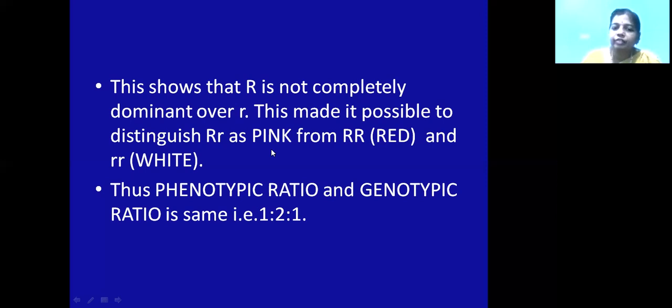Then sight. You may have normal sight without any specs, or you may have a sight problem. First you observe yourself whether you are wearing specs. If you are wearing specs, you have a sight problem. If you are not wearing specs, you write normal here. Now you observe your father, whether he is having specs or normal vision. Your mother, whether she is having specs or normal vision, you can write here. Then compare yourself with your father and mother. Sometimes it may happen that you have specs and your father and mother do not. That condition also arises.